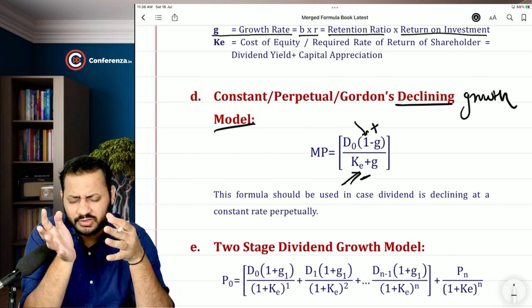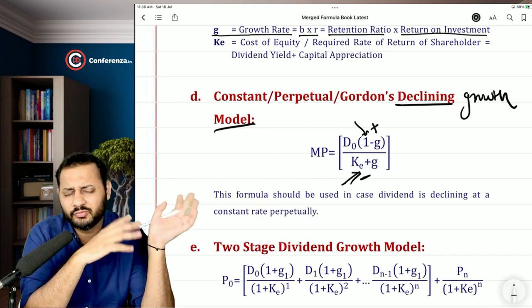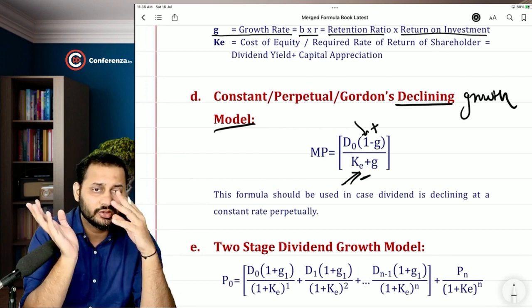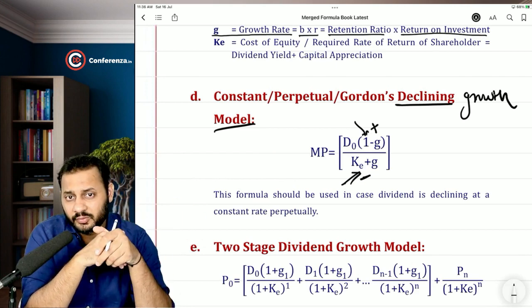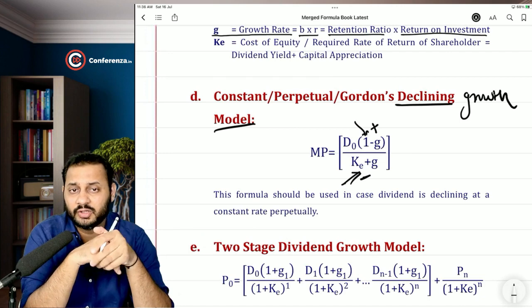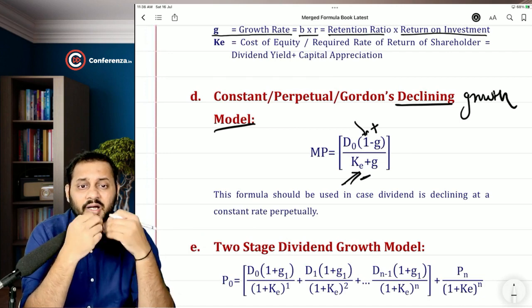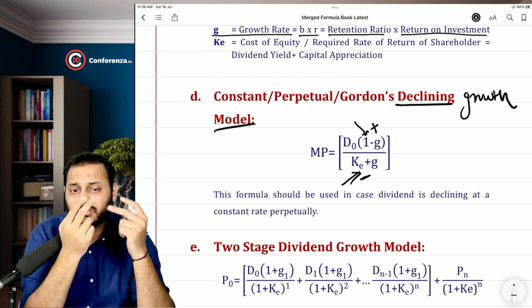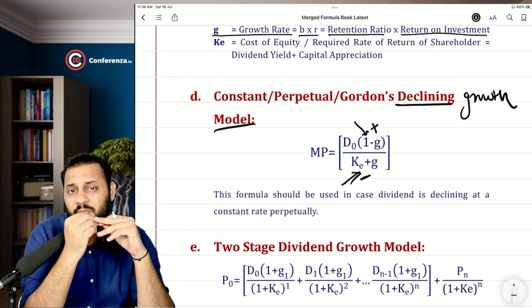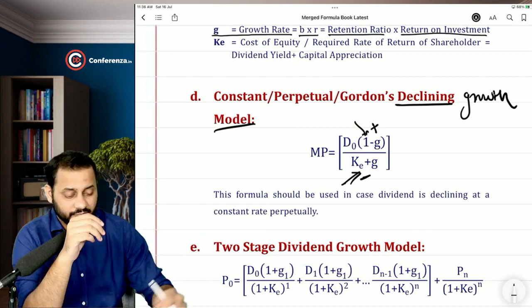First you paid 5 rupees, then you paid 4.5 rupees, then you paid 4 rupees, then you paid 3.5 rupees. So the dividend amount is declining over a period. In that case, you can use this formula. Okay, 1 minus G in the numerator instead of plus, and cost of equity plus G in the denominator instead of minus.